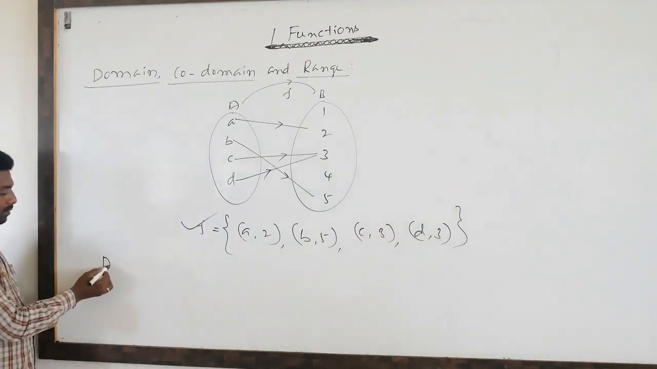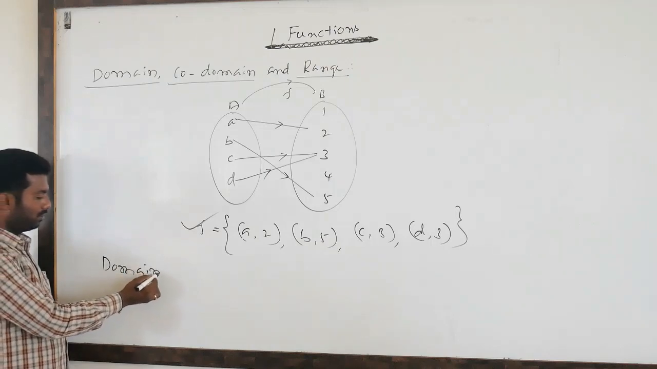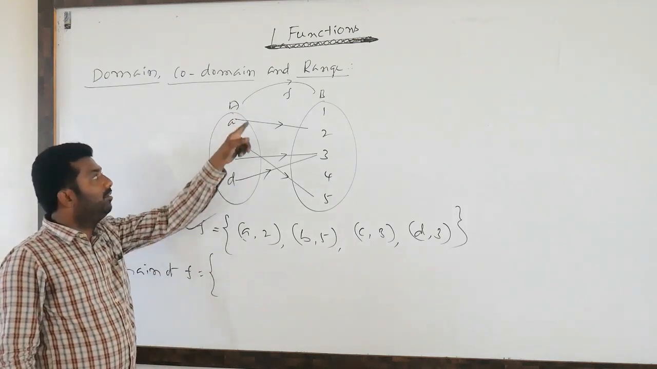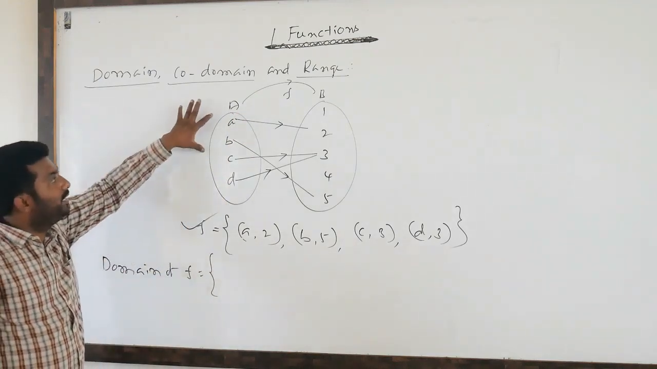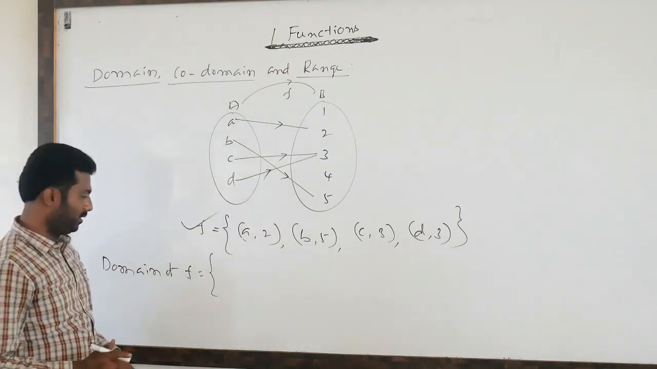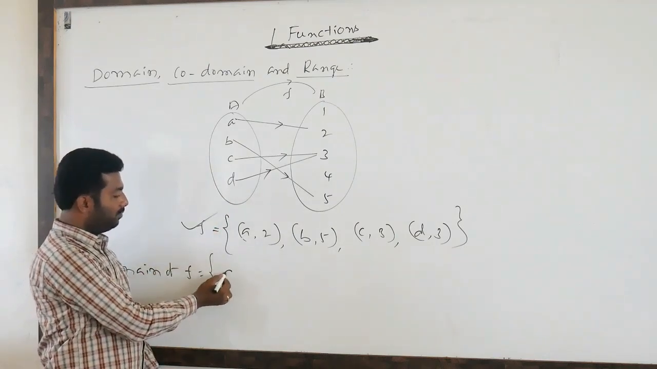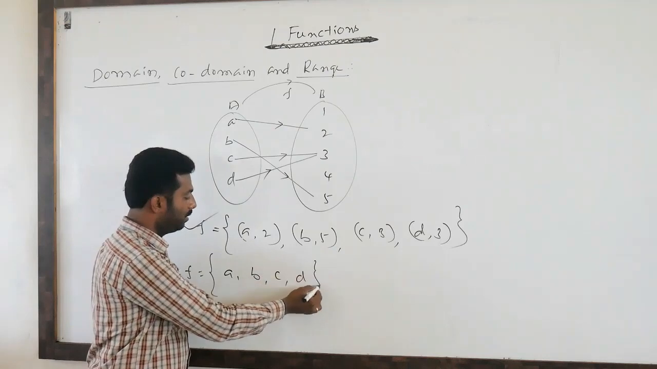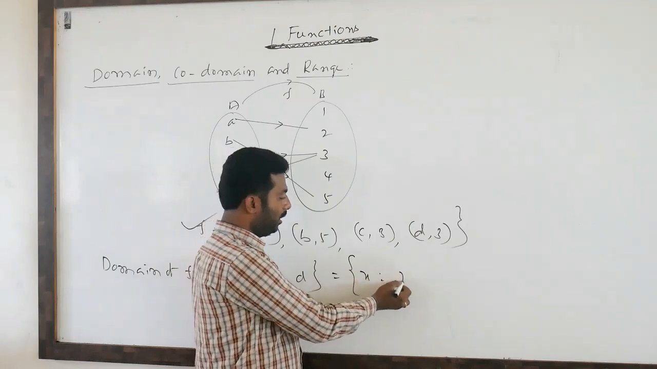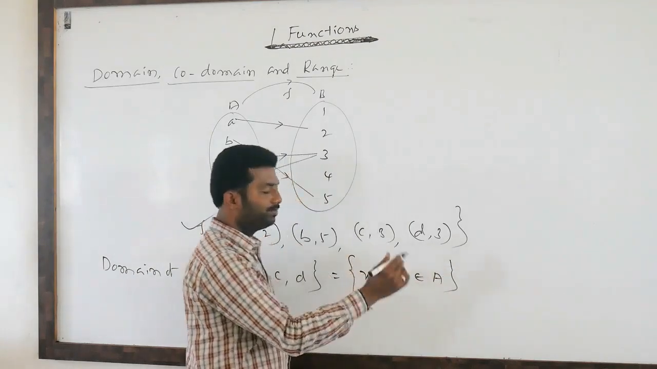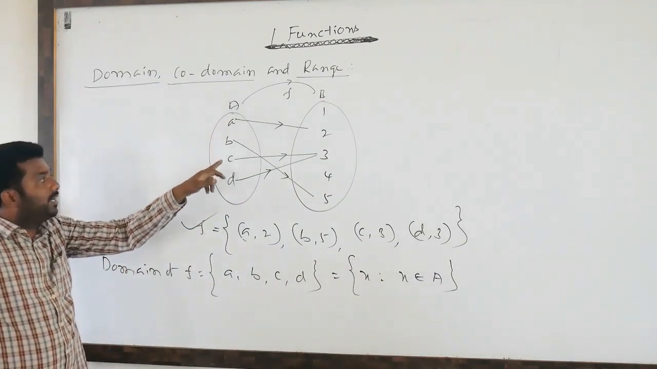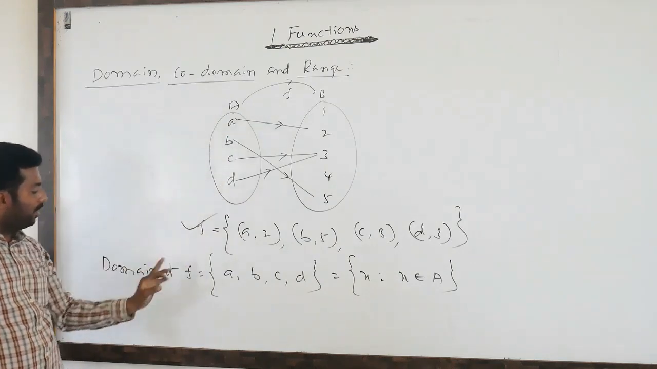So what is the domain? The set of all the elements of capital A is called the domain. So the set A is called the domain. Domain is nothing but the set of all the first set elements. So what are the first set elements? A, B, C, D. Also it can be written in set builder form as x such that x belongs to A. Means the set of all the elements of A is called the domain.